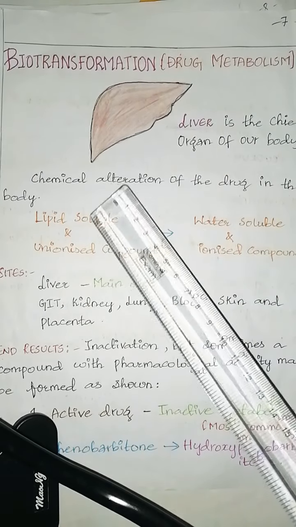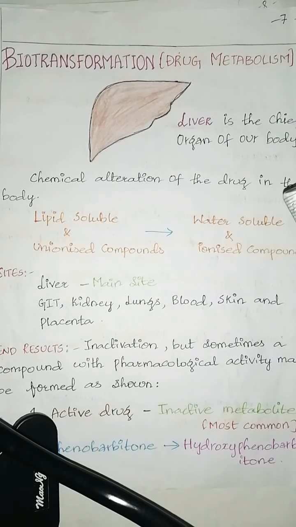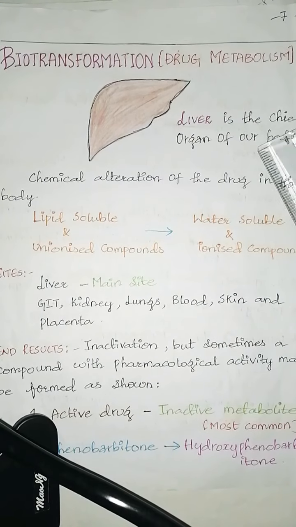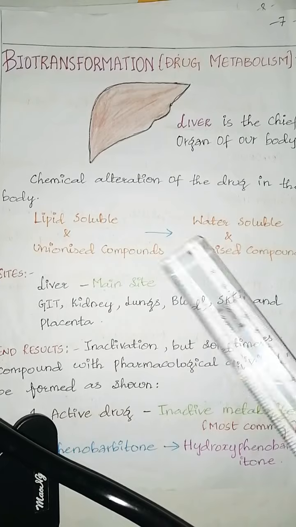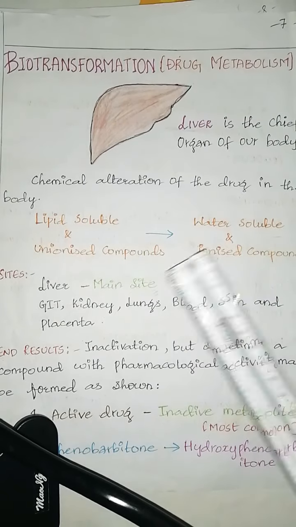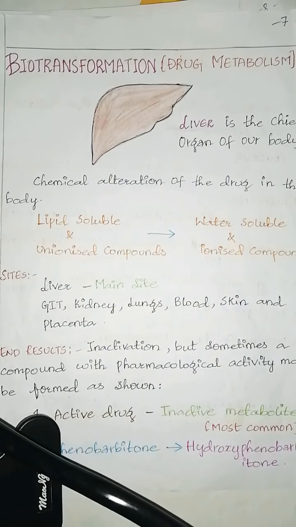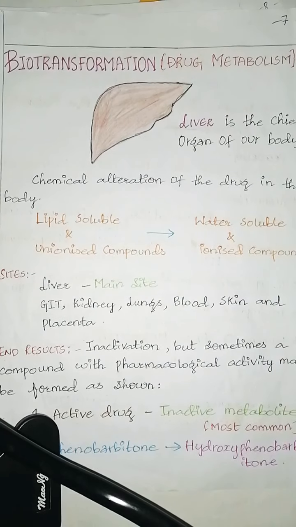Metabolism converts the lipid soluble and non-ionized compounds into water soluble and ionized compounds. Liver is the chief organ of our body, so the main site for drug metabolism is the liver. Other sites for biotransformation or drug metabolism are GIT, kidneys, lungs, blood, skin and placenta.